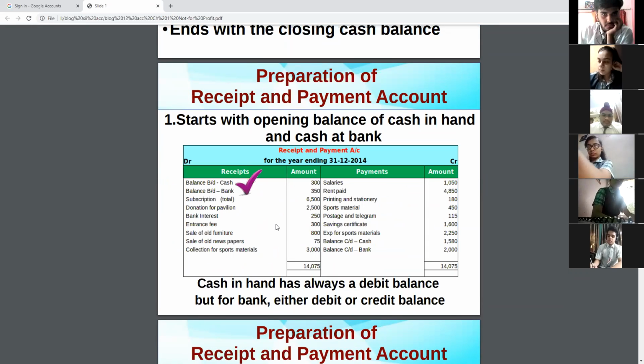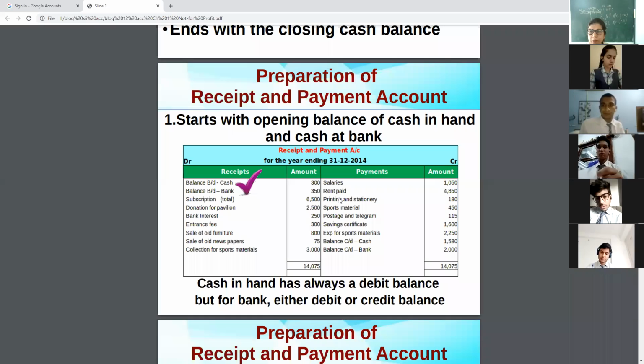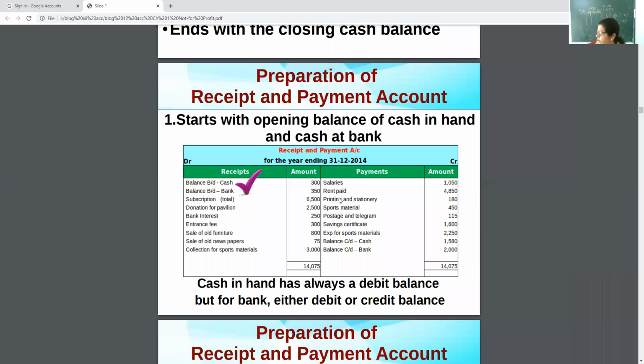Now, how to prepare it? Look at the board, then I will be able to explain it to you in an easy way. Yes, this is the board. Debit side: all inflows, all receipts. Credit side: all outflows, all payments. Start with the balance b/d. Balance b/d means opening balance, and it ends with the balance c/d, the closing balance.